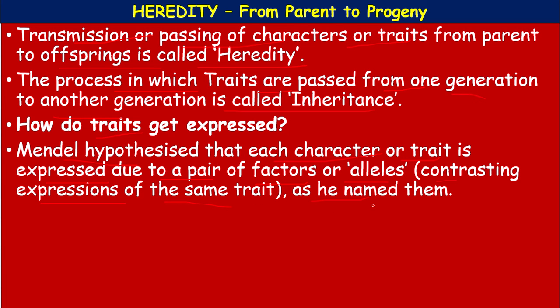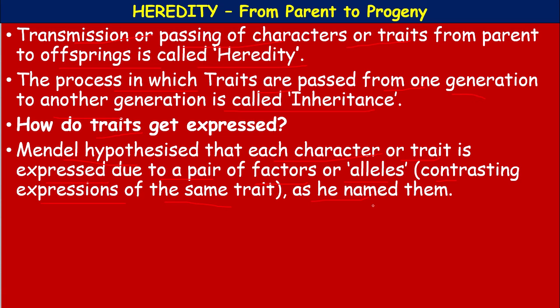For example, in the pea, it is the same genus, but it shows variations, contrasting characters. At a time he has taken two contrasting characters in his experiments, like tall, dwarf, round, wrinkled, yellow, green, like that.